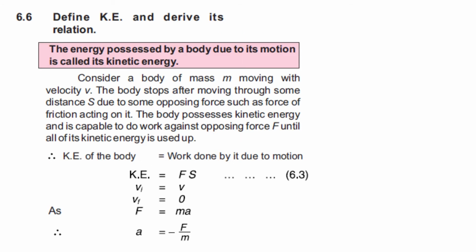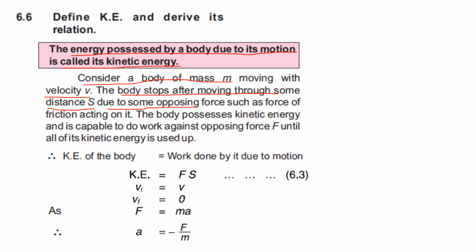6.6 is define kinetic energy and derive its relation. So first of all, we have to define what is kinetic energy. The energy possessed by a body due to its motion is called its kinetic energy. Then we have to give the explanation. So we have to take some example to derive a relation for kinetic energy. Consider a body of mass m moving with velocity v. The body stops after moving through some distance s. So it means when the body stops, its final velocity will be equal to 0. Initially, its velocity was v, right?